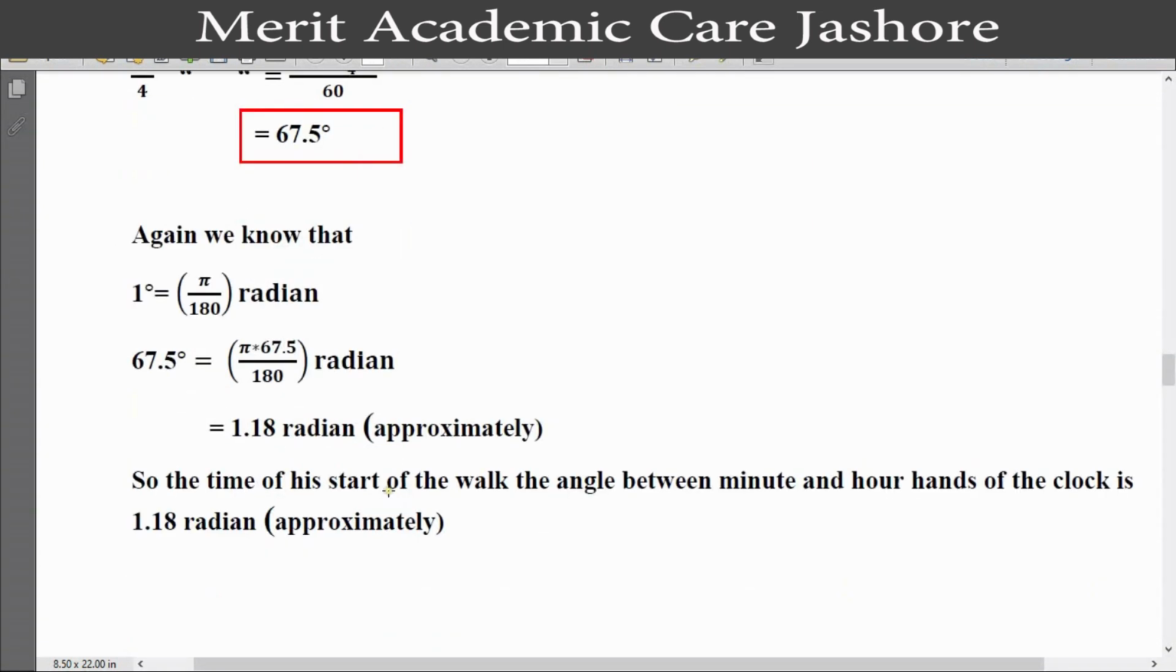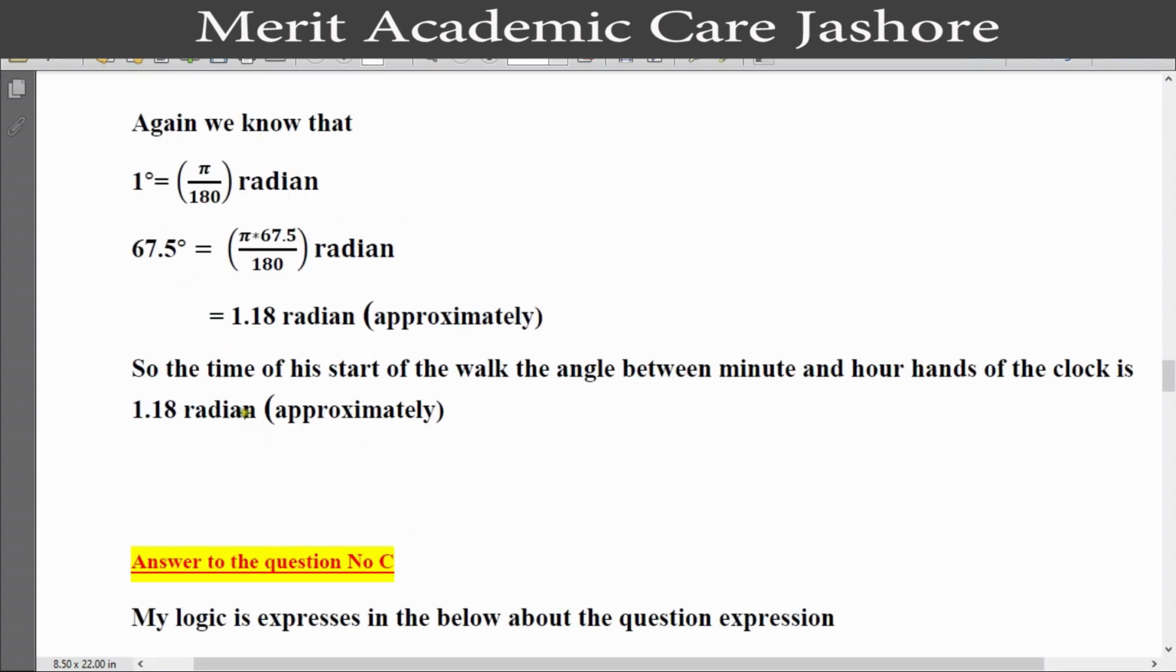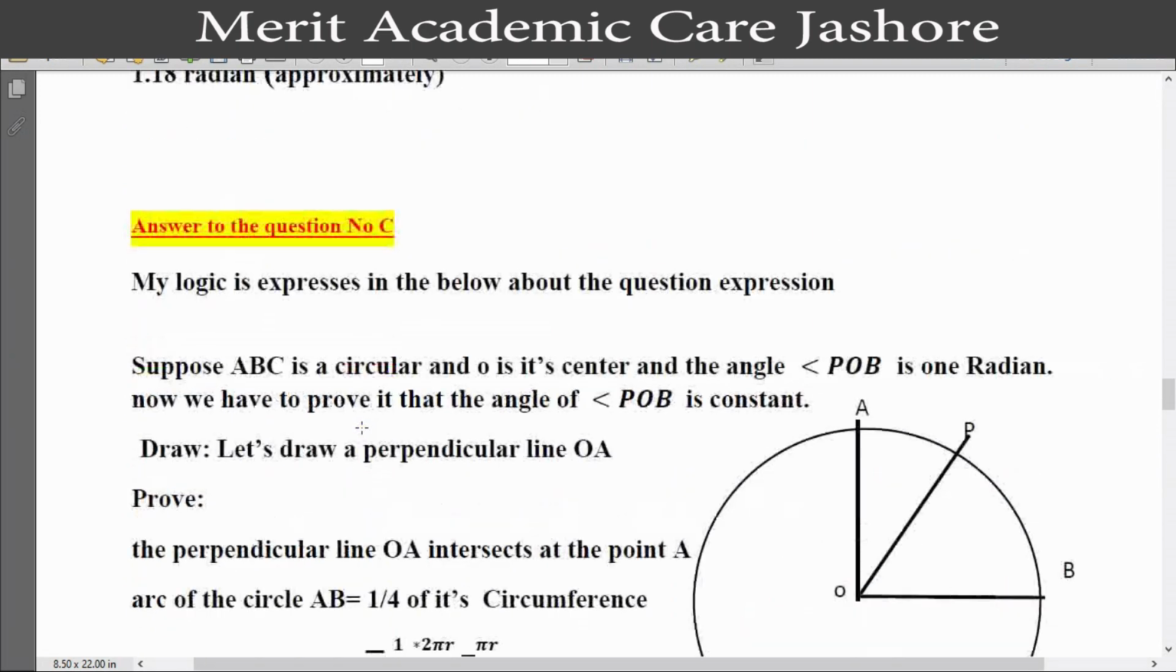Again, we know that 1 degree equal to pi by 180 radian. So 67.5 degree equal to pi times 67.5 by 180 radian. So finally we get the value 1.18 radian. In our question, they said to show the value in radian. That's why we convert it from degree to radian. So at the time of his start of the work, the angle between the minute and hour hands of the clock is 1.18 radian approximately. Now we see our last question, question number C.